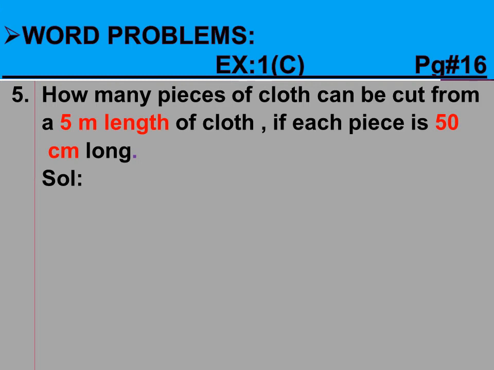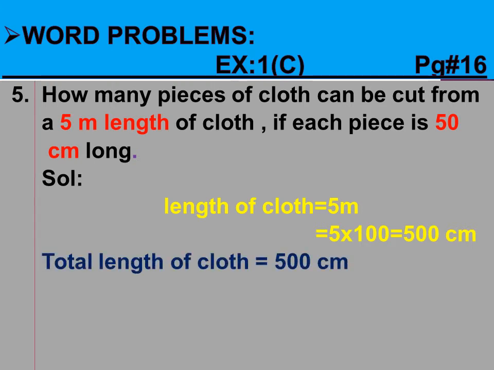First we will make this given meter into centimeter. Length of cloth, that is 5 meter, and when we multiply this 5 with 100, we will get the length of cloth in centimeter, that is 500 centimeter.